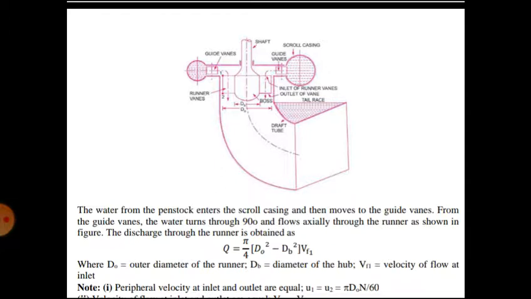So we have understood how the Kaplan turbine evolved from the Francis turbine. It is very simple. In the Francis turbine also the diagram was the same. The runner blades, or the design of the blades, are different. Blades are not at the bottom. It was at the center, at the same level as the diffuser blades. That is also a diffuser blade. I hope you understand what a Kaplan turbine is.